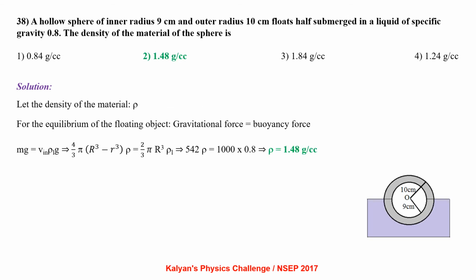A hollow sphere of inner radius 9 cm and outer radius 10 cm floats half submerged in a liquid of specific gravity 0.8. The density of the material of the sphere is. Let the density of the material be rho. For equilibrium of a floating body, gravitational force equal to buoyancy force, mg equal to V in into rho liquid into g, that is 4/3 pi (R cube minus r cube) into rho equal to 2 by 3 pi R cube into rho liquid. 542 rho equal to 1000 into 0.8, which gives us rho equal to 1.48 gram per cc.